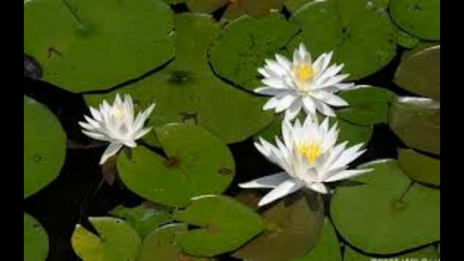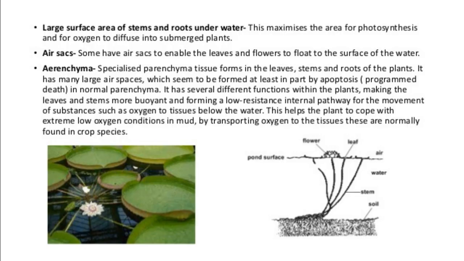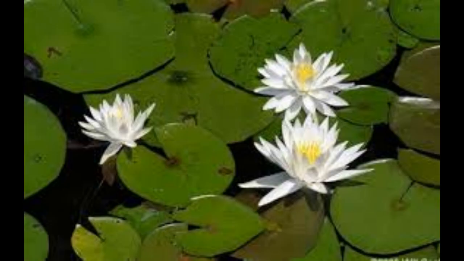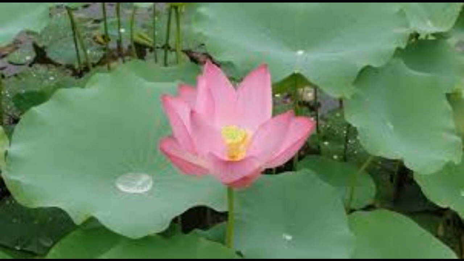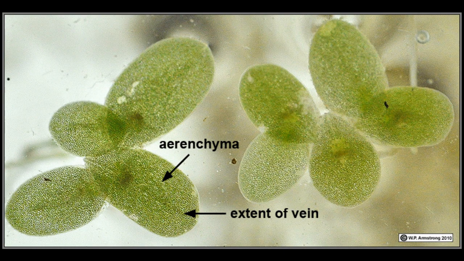This helps the plant to absorb the gases from the upper surface of the air and carry out photosynthesis. Examples of these plants, which have free floating and large flat leaves, are water lily and lotus. All hydrophytes have a special tissue called parenchyma. This parenchyma tissue helps the plants to float on water.